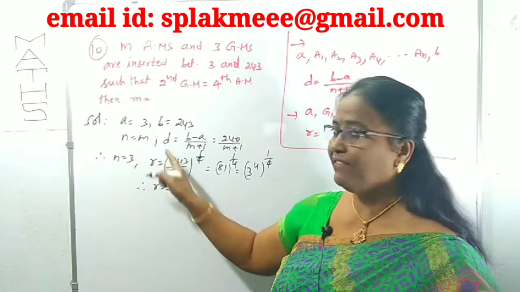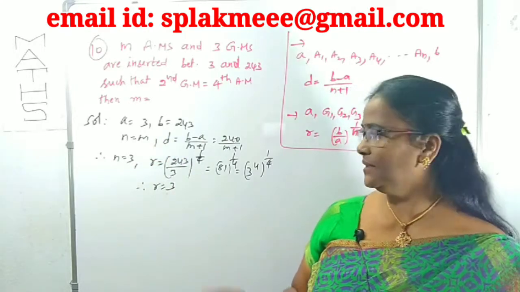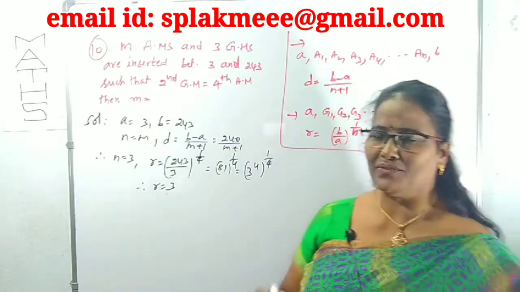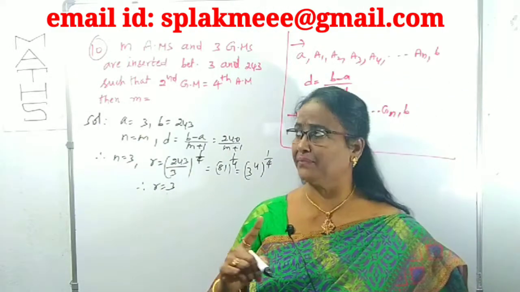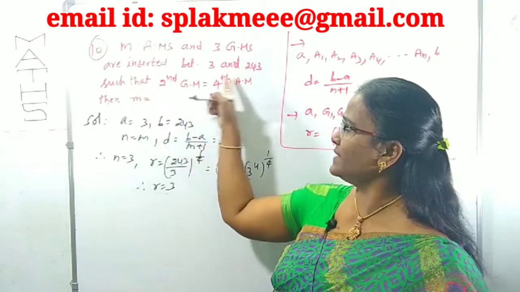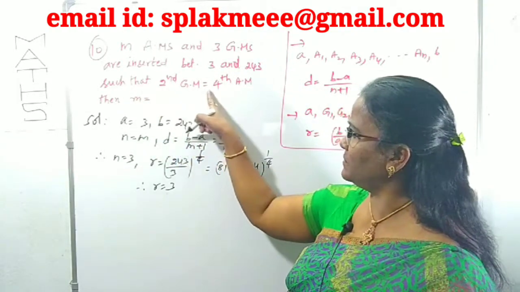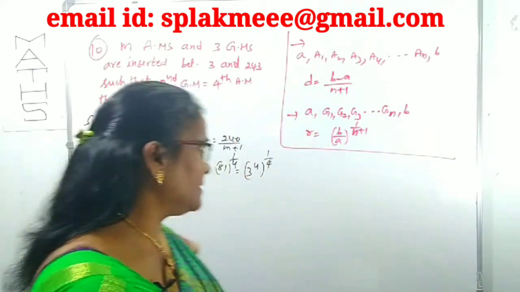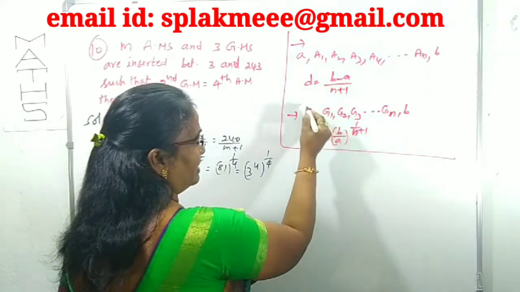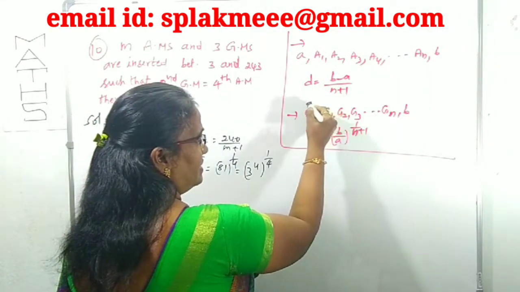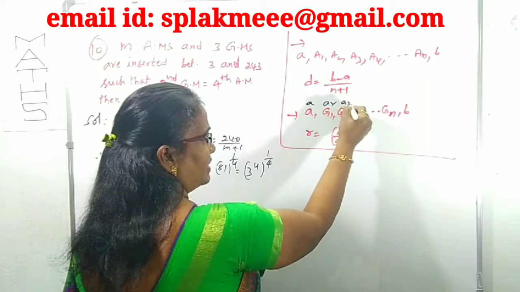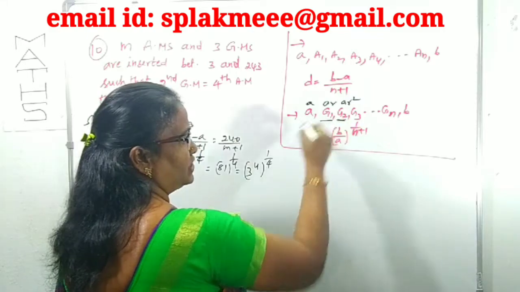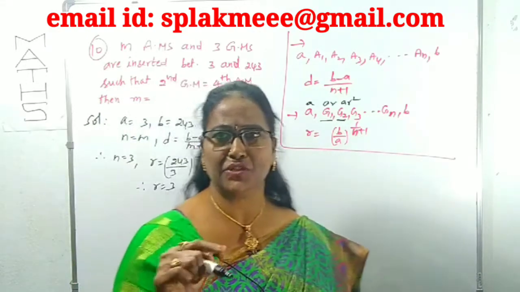So we have the D value for the AMs and the R value for the GMs. Now what is the next sentence? We can read it sentence by sentence, that's fine. Till here okay. And what is given next? Such that the second GM is equal to the fourth AM. Second GM means, in the GP, G1 is AR and the next is AR square. What does second GM mean? We need G2.